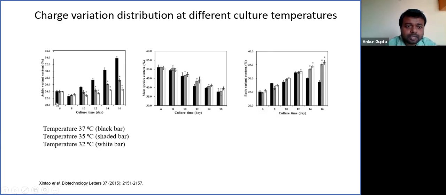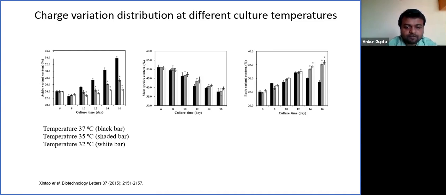In the experiment at 37 degrees Celsius, an increase in acidic variants was observed over the period from day 6 to day 16. However, the main species was observed to be decreasing, and the basic species increased till day 12, and thereafter a decrease was observed. So it clearly shows that at 37 degrees Celsius, with time, an increase in acidic species is observed.